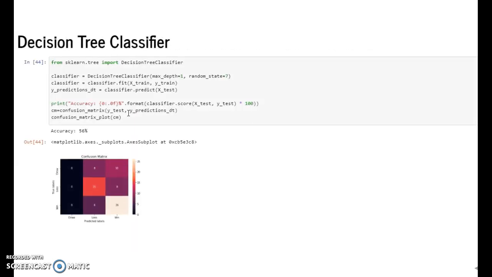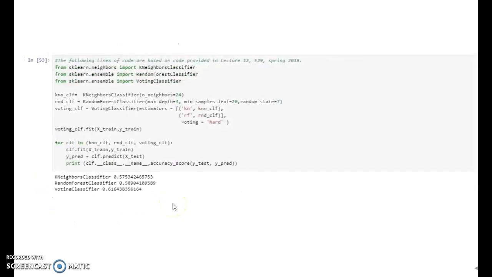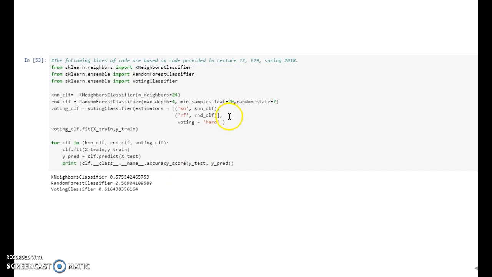Decision tree classifier, it was better at predicting the number of losses, but we did not predict any draws. And then we used random forest classifier. We improved the accuracy a bit, but again, we are not predicting any draws and we are over predicting the number of wins. So I decided to use an ensemble method, a voting classifier, to combine K neighbors and random forest using a hard setting.